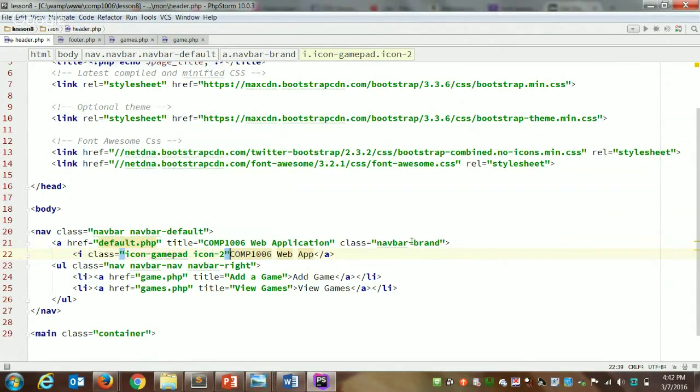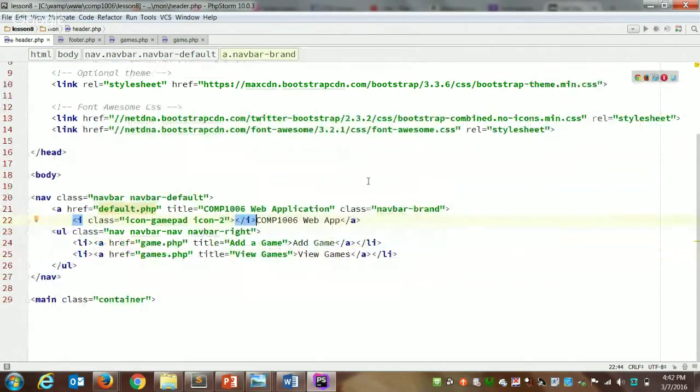They have different sizes. I'm just adding this little icon and a space. I'll highlight the code I've added. So what you see highlighted in blue, that should generate their little game player console icon as part of our site logo.